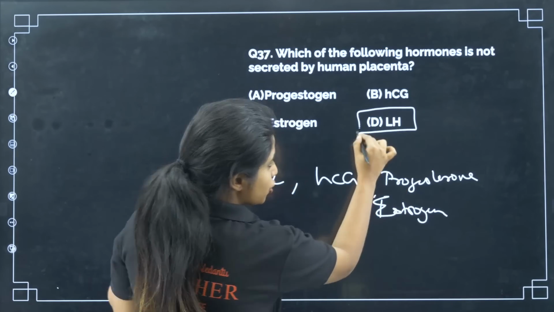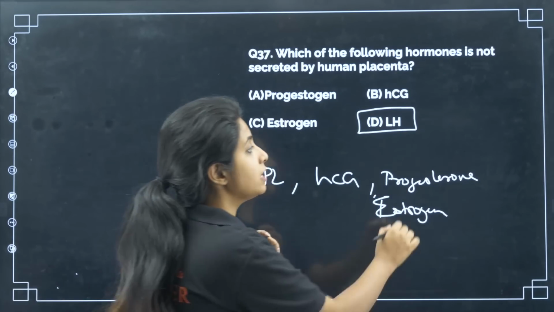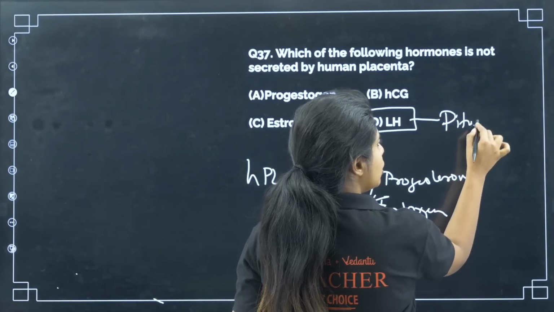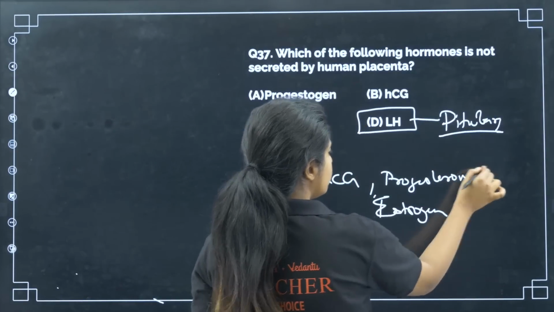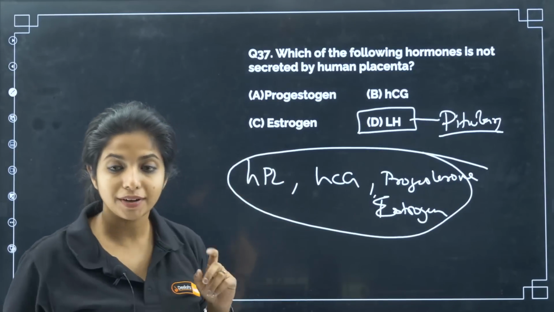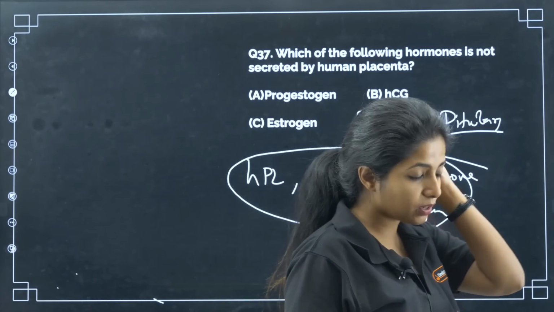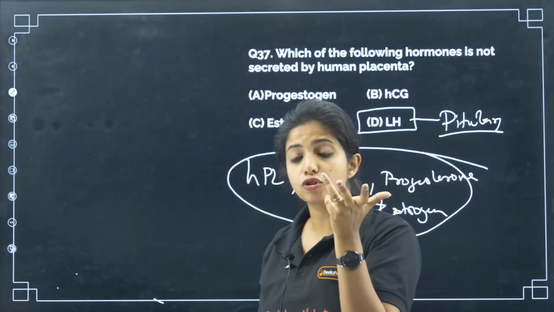So you see, LH is luteinizing hormone, and luteinizing hormone is released by the pituitary, not the placenta. The placenta only releases these hormones, please remember. And I remember in one of my live classes, someone asked me the difference between progestogen and progesterone.